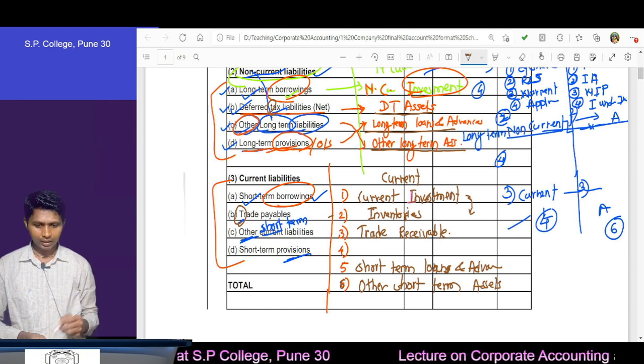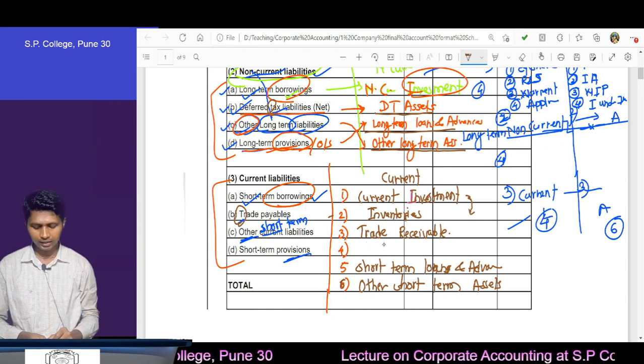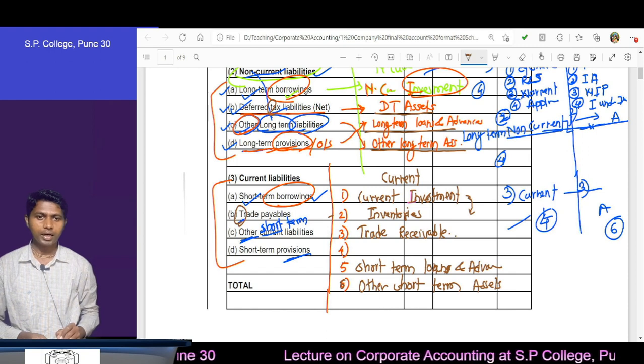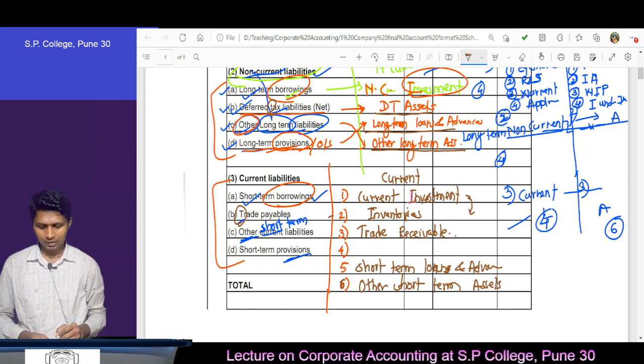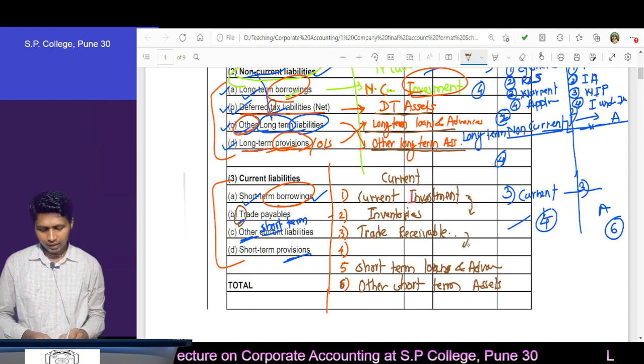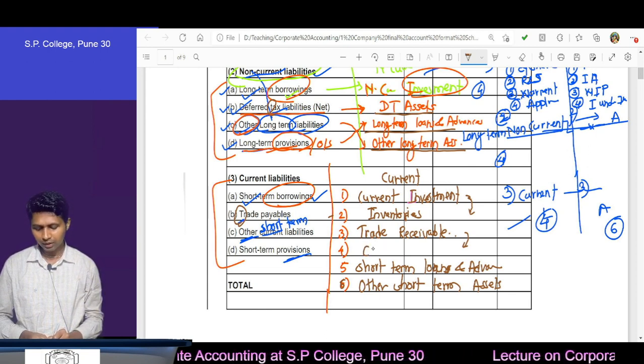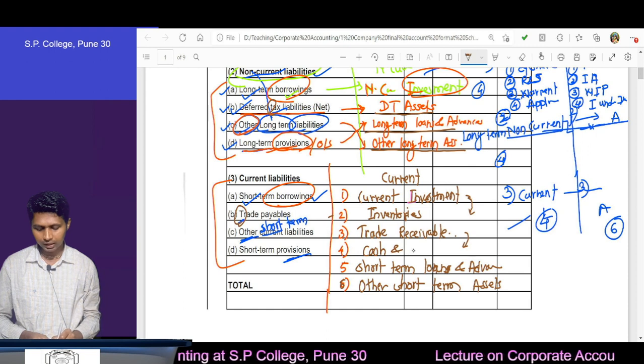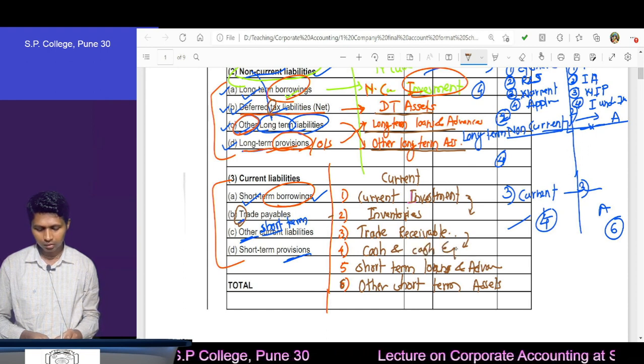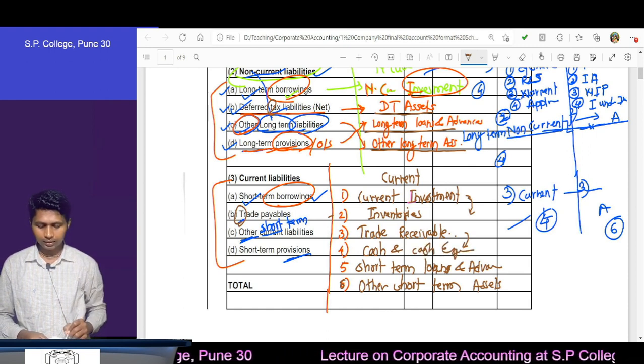After getting that, we sell those inventories, and then we get trade receivable, that means debtors. And we convert debtors by asking them to pay. They pay money and you get money, that means cash and cash equivalent. Correct? These are the 6 items.